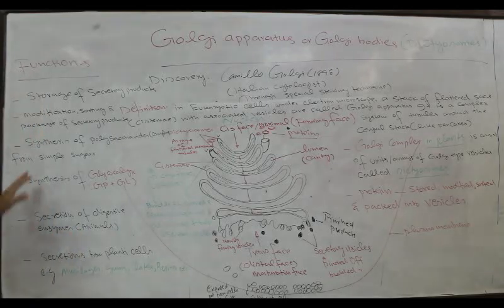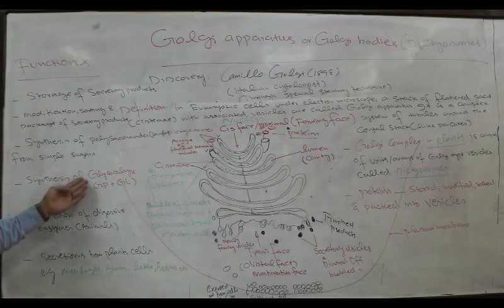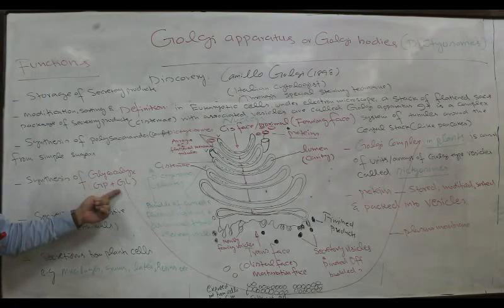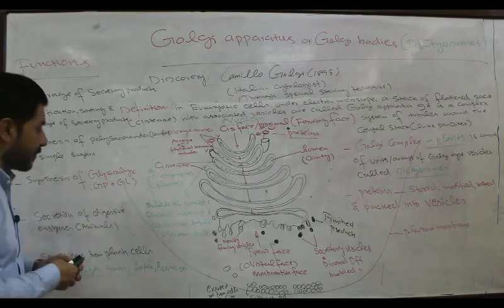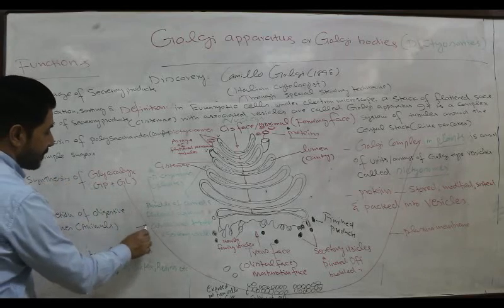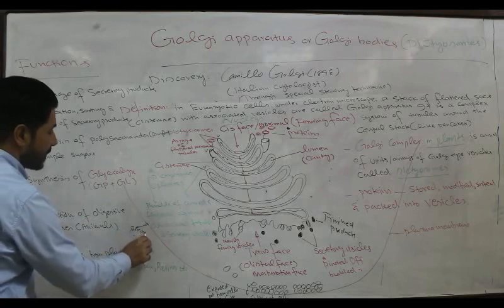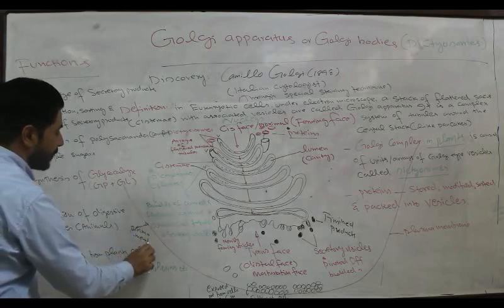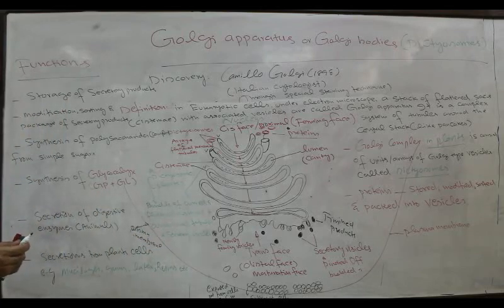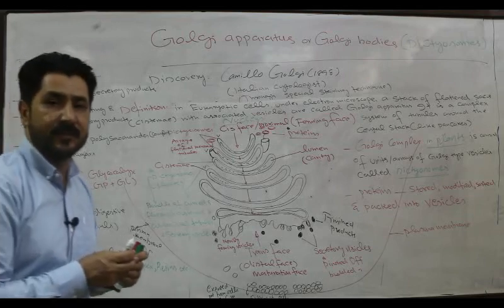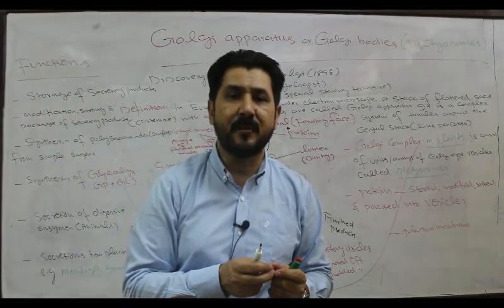Then another important function of the dictyosomes, that is Golgi apparatus, is the synthesis of glycoprotein and glycolipids. Glycoprotein and glycolipids are also called glycocalyx, an important component of the plasma membrane. As we have talked about glycocalyx, the cell surface code, cell surface marker, it has an important role in the identification and recognition of antigen.